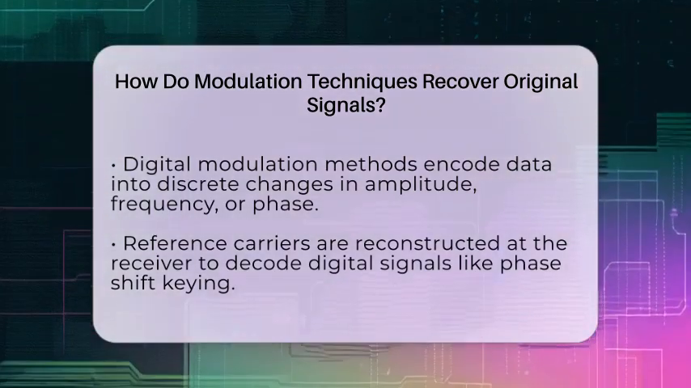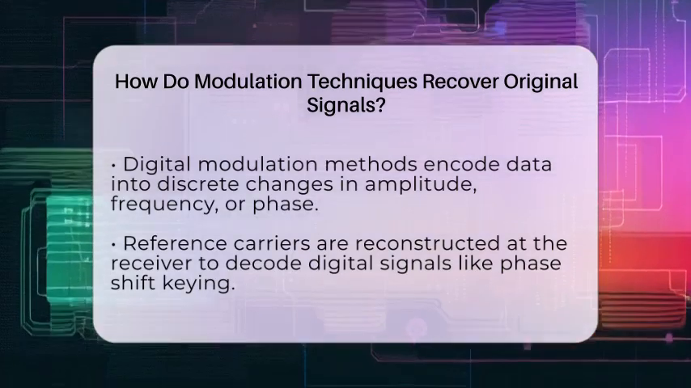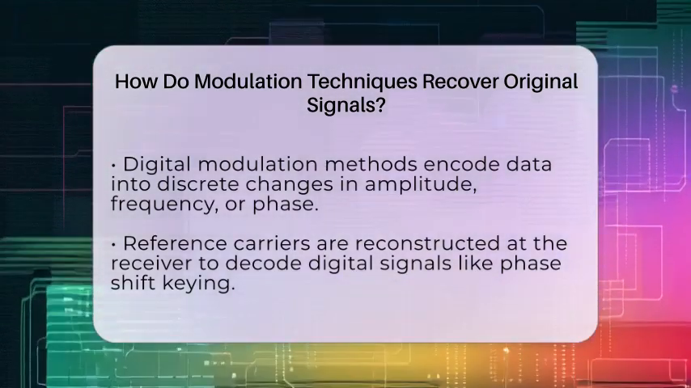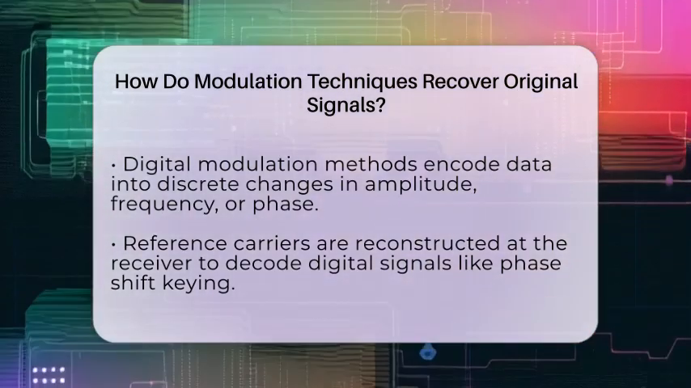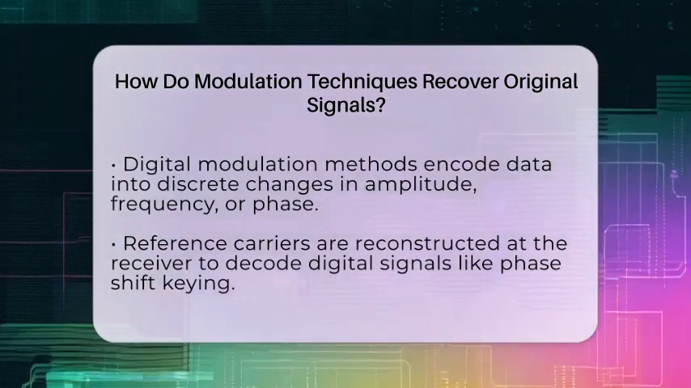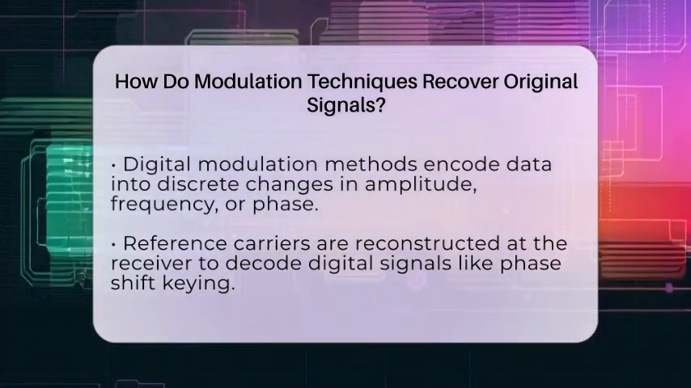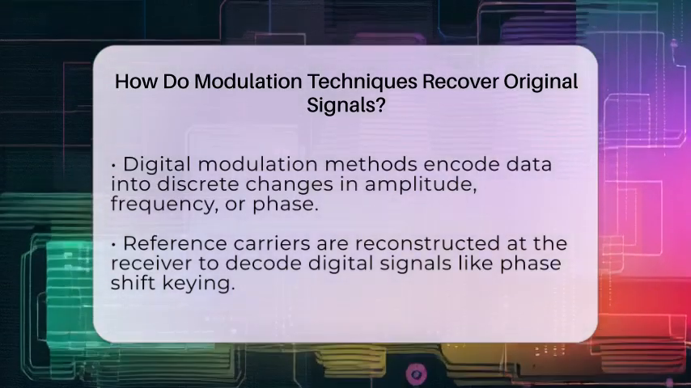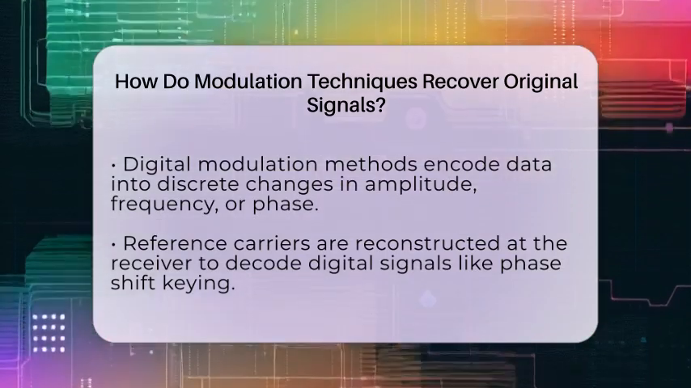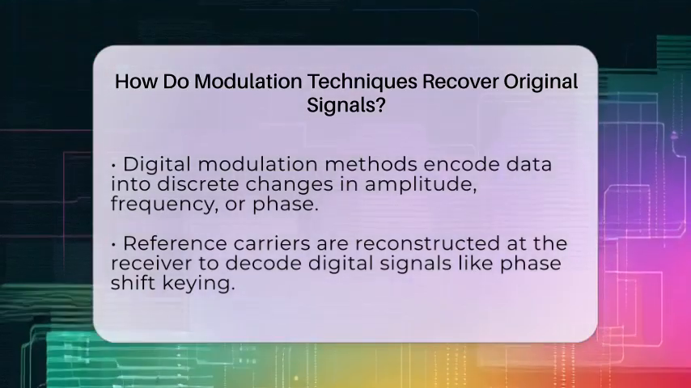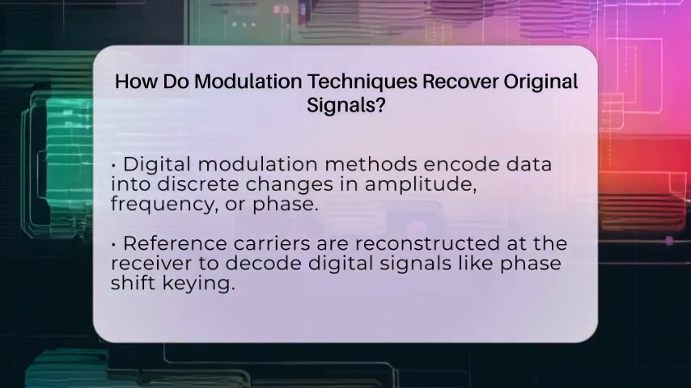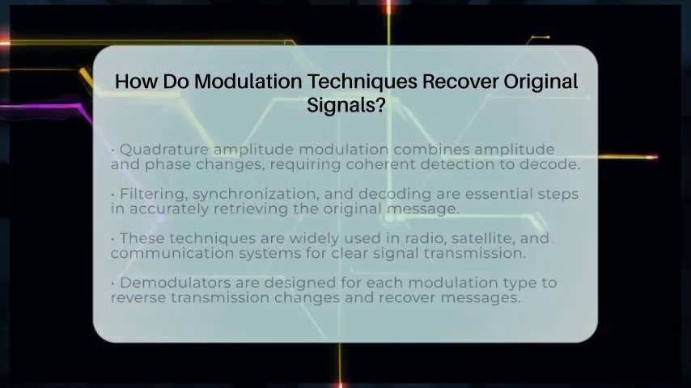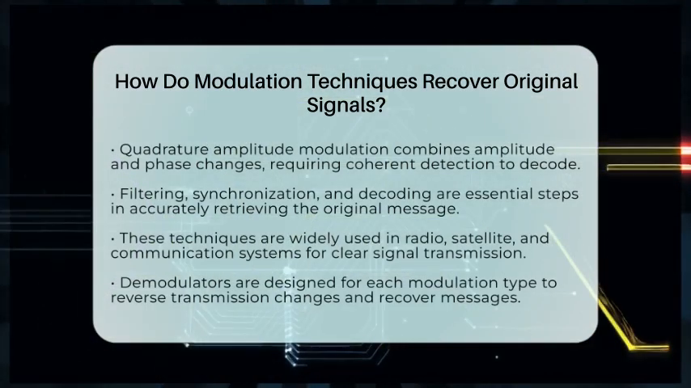For example, in binary phase shift keying, the phase of the carrier shifts by 180 degrees to represent binary 0 or 1. The receiver compares the incoming phase with a local reference to decide what bit was sent. Quadrature amplitude modulation combines amplitude and phase changes, so the receiver separates these components using coherent detection. It then processes them to reconstruct the original digital data stream.